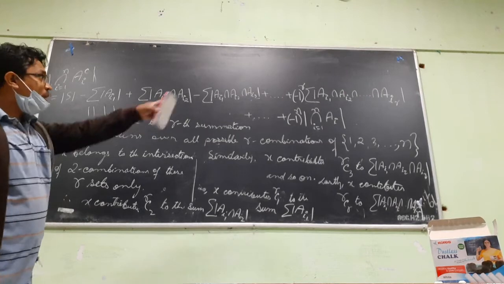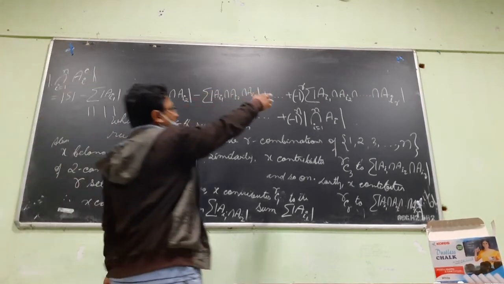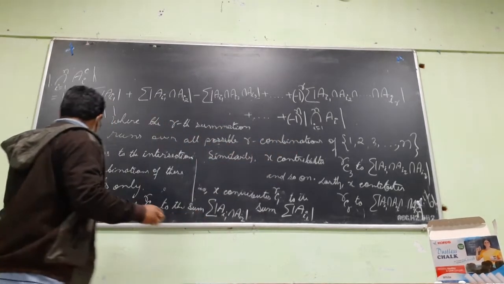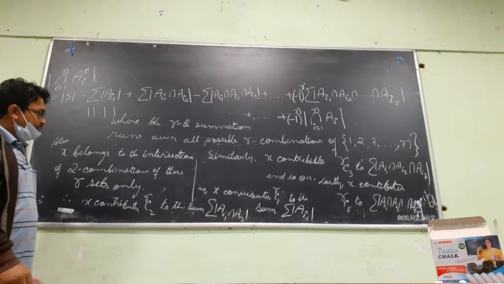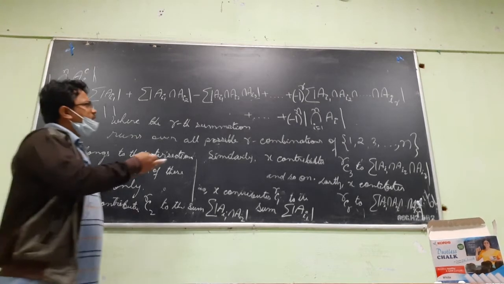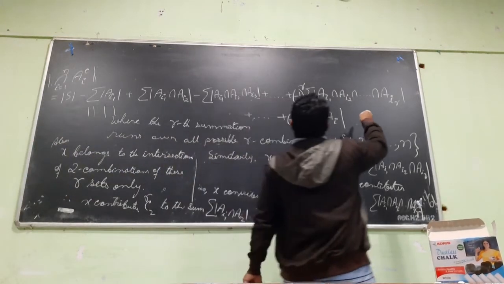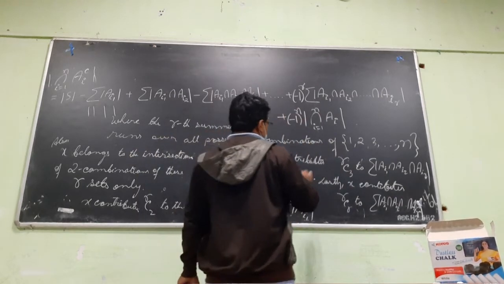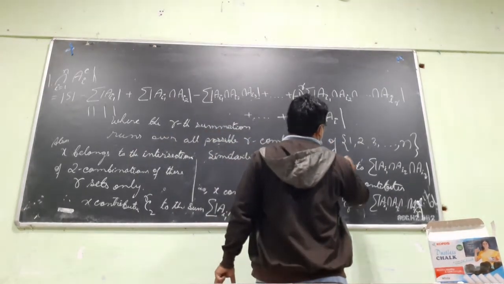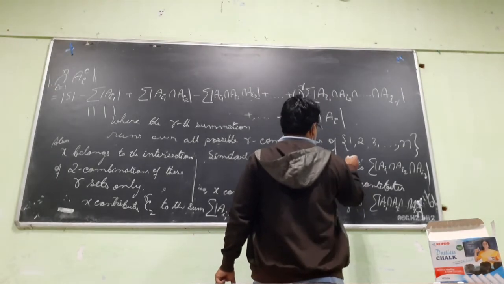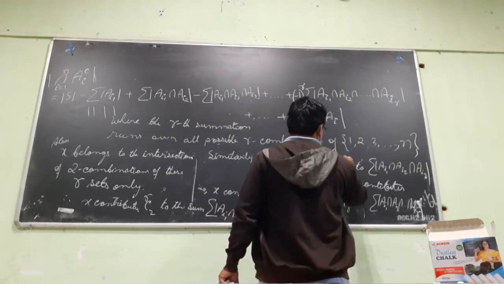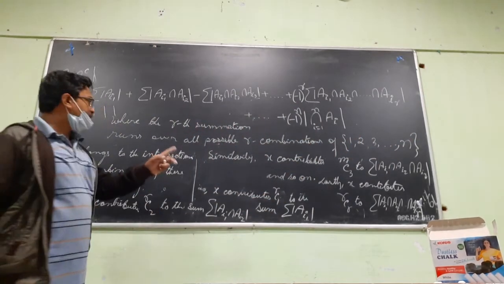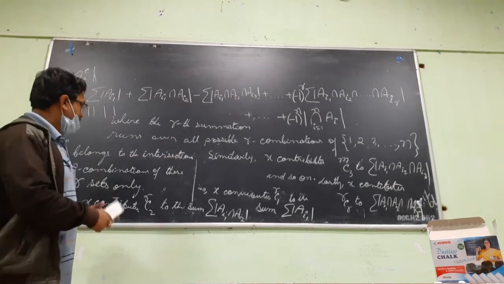This R is the general form. Later the notation will change, so you just change that: let x belong to exactly m of those sets, otherwise it gets confused.